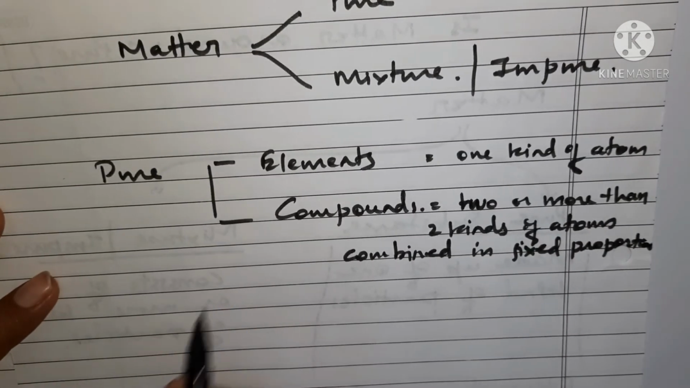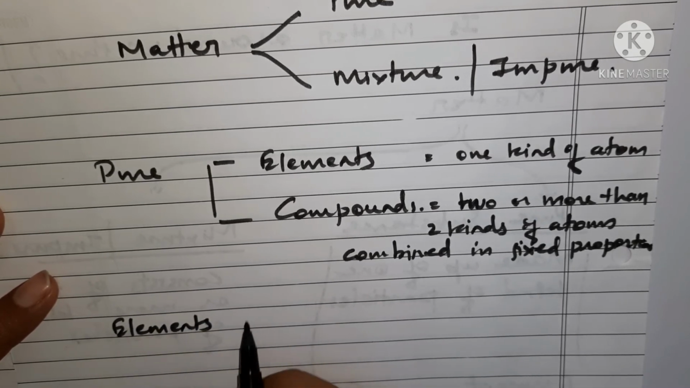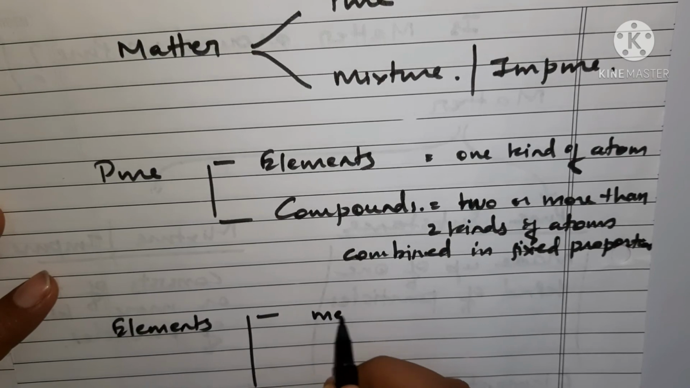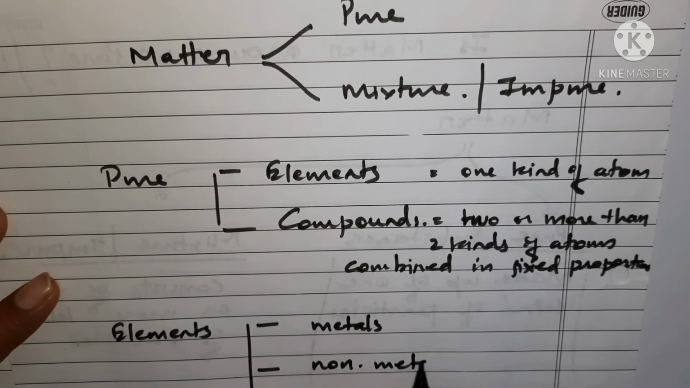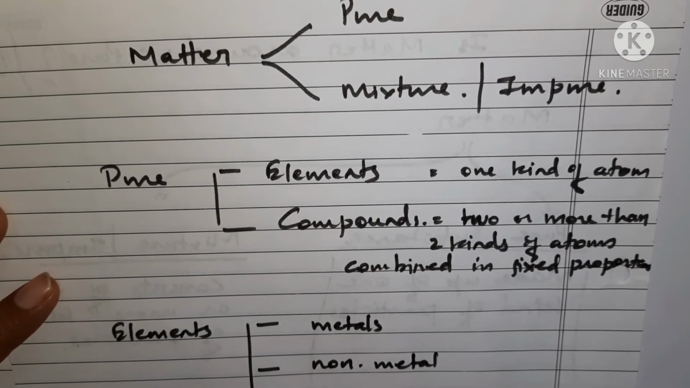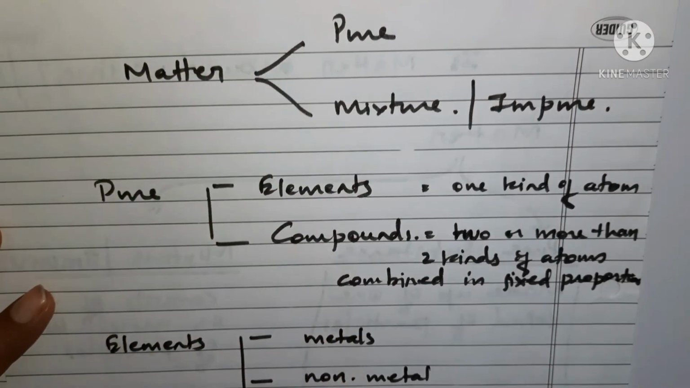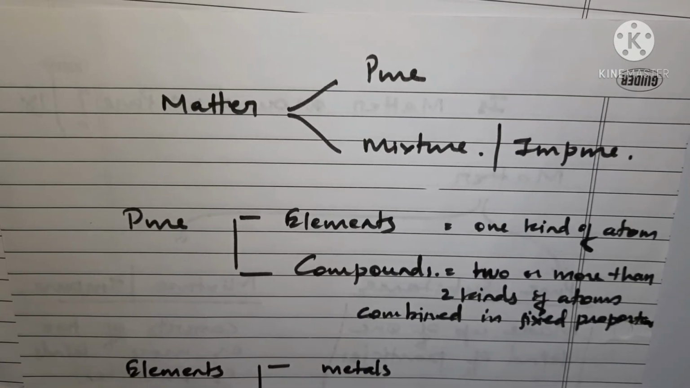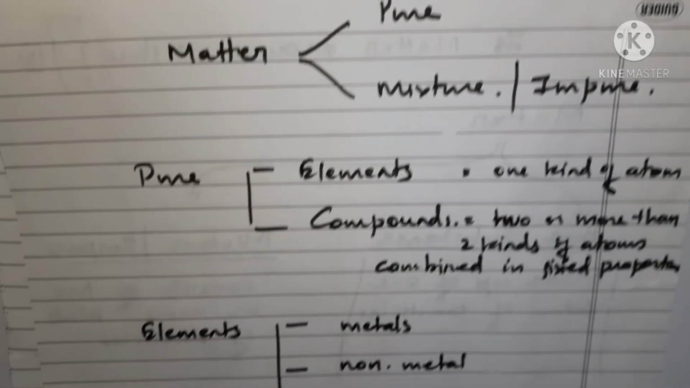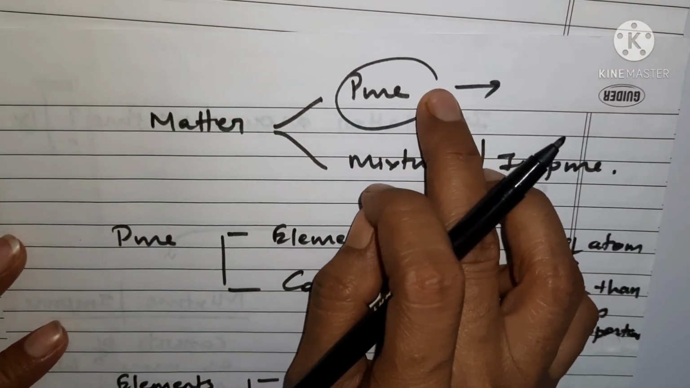And then further we have divided elements also into three parts. Elements further can be divided into three parts. The first one is the metals, the second one is the non-metals, and the third one is the metalloids, okay. So these are the classifications which we have come to know today. Now we are going to learn about them in detail in the next video. We'll come up with the pure substances first, and we'll start from here, right?